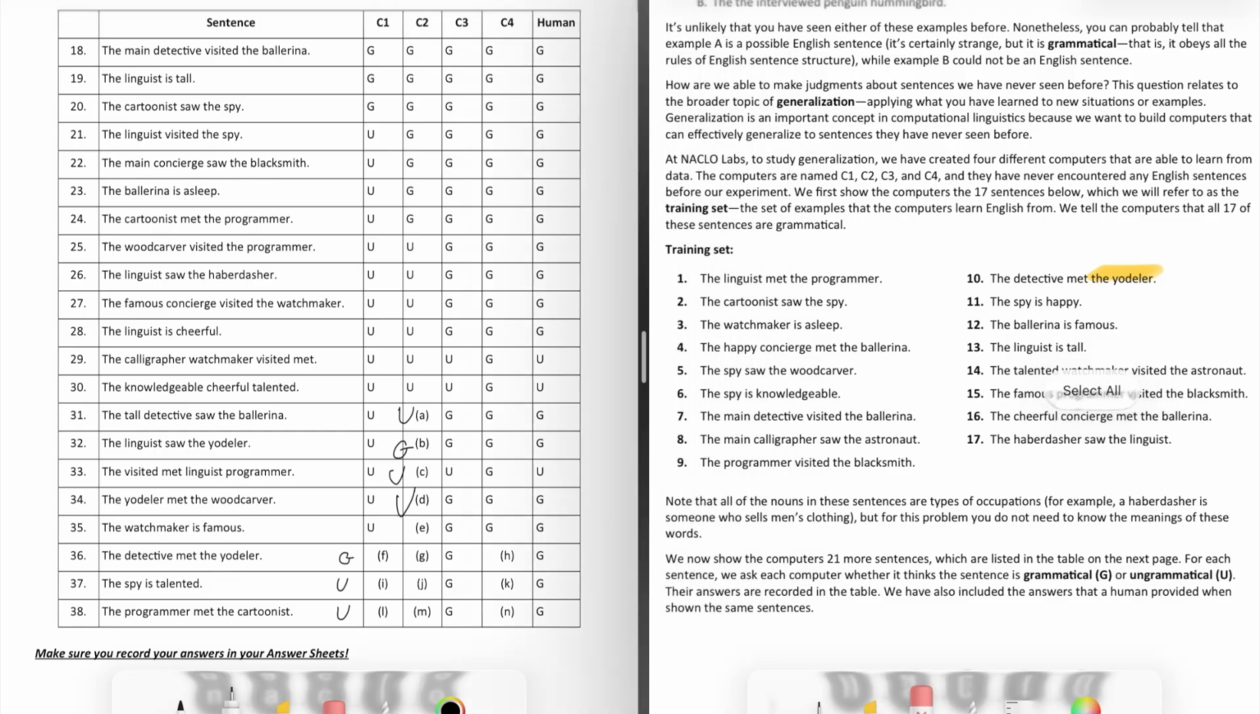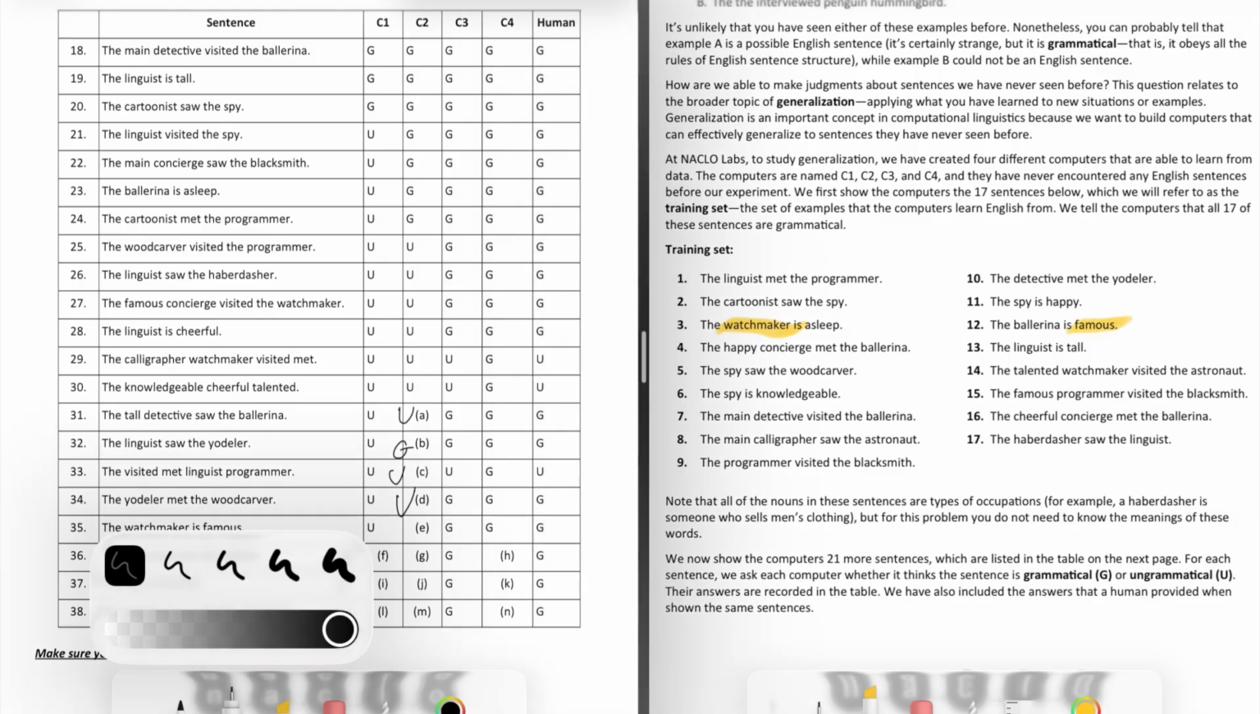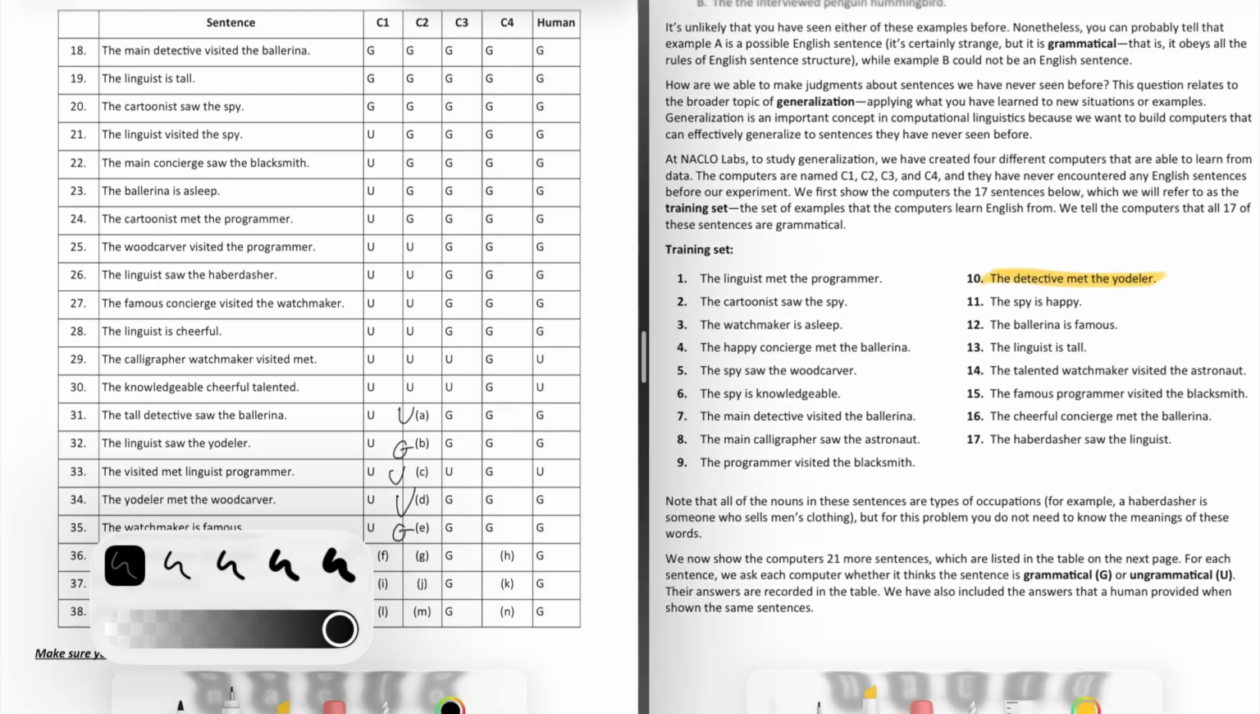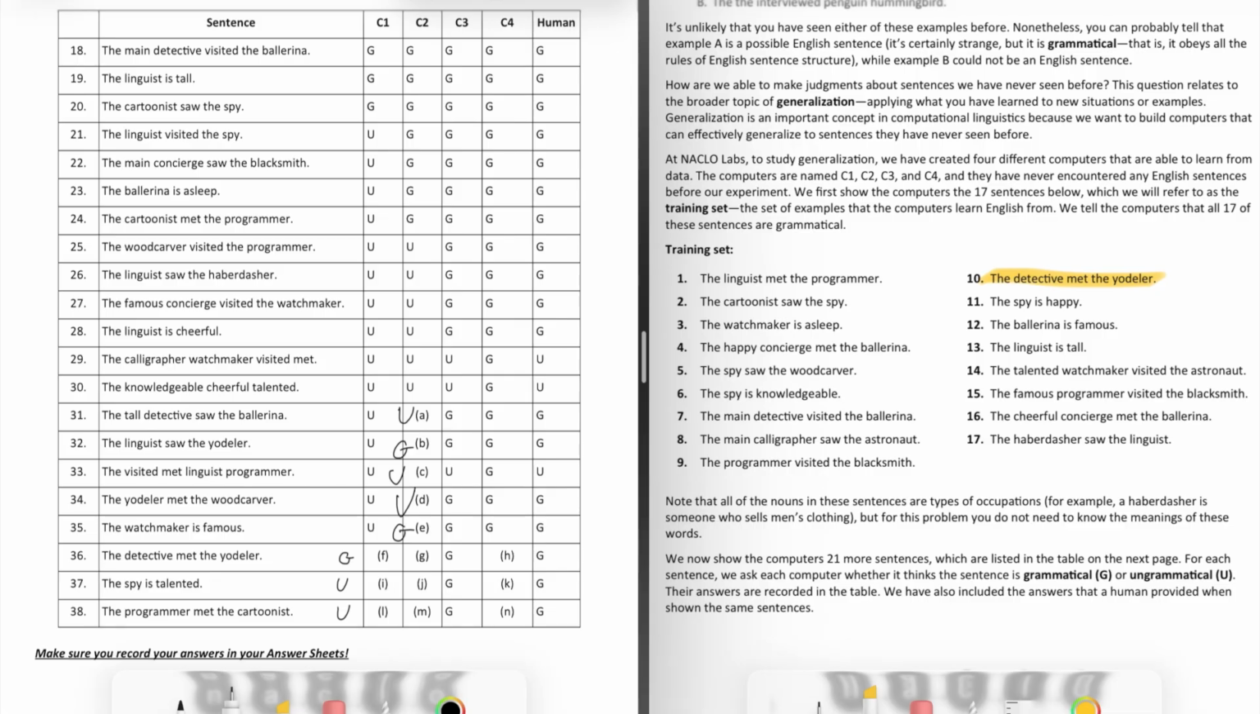For the watchmaker is famous, we can see that we have subject watchmaker, and we also have famous in the right position, so we're going to go ahead and mark this one as grammatical. Okay, and then for the next one, the detective met the yodeler, we actually have this exact sentence in the training set, so we can automatically say that that's grammatical because everything is in the right order already.